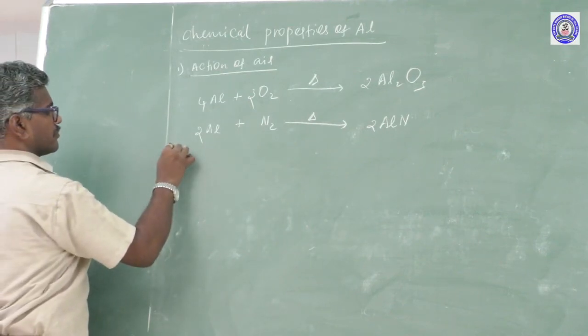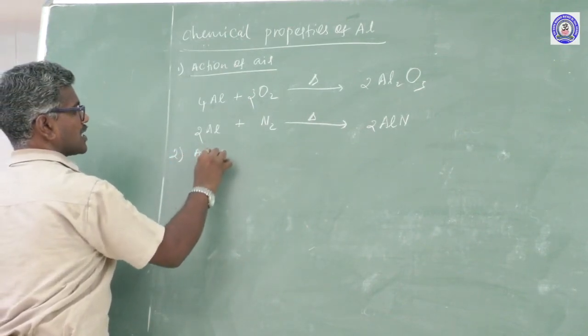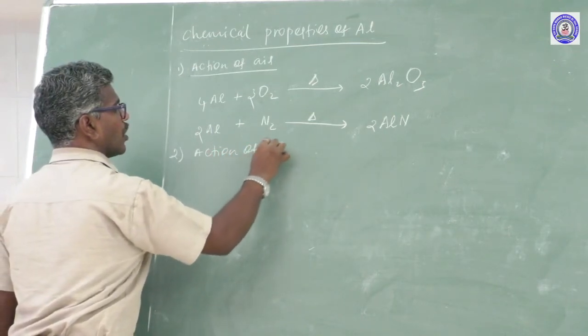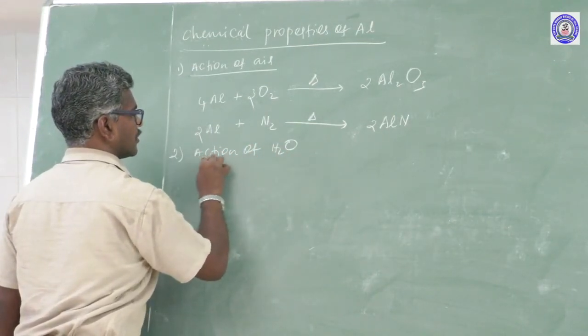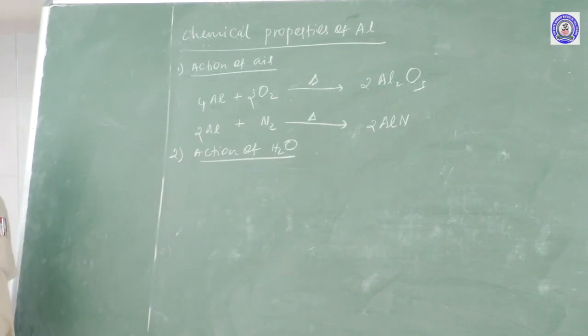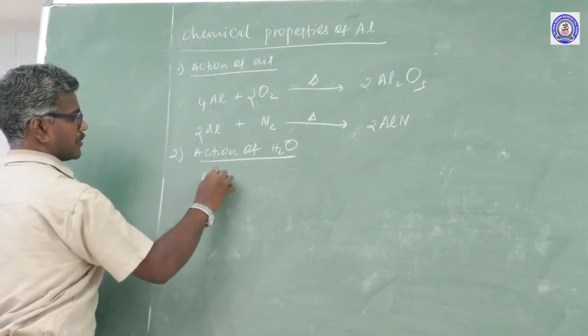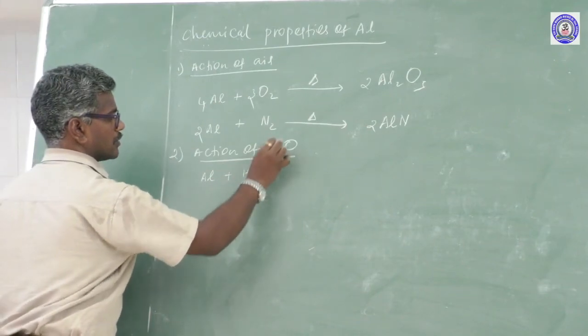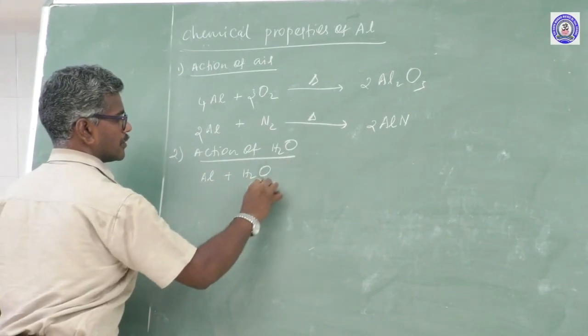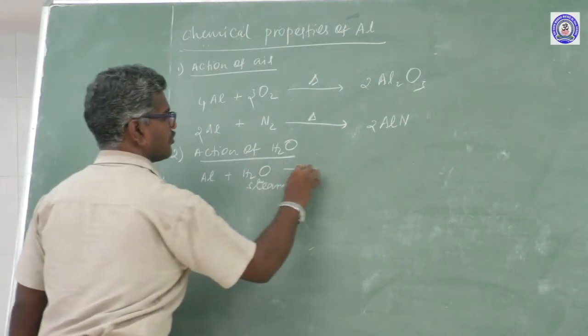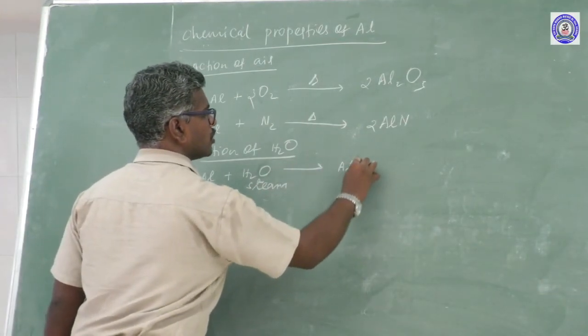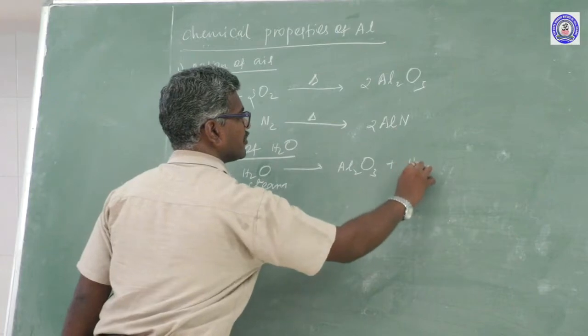Next, reaction of aluminum with water. Aluminum does not react with water but reacts with steam, forming Al2O3 and the liberation of hydrogen.